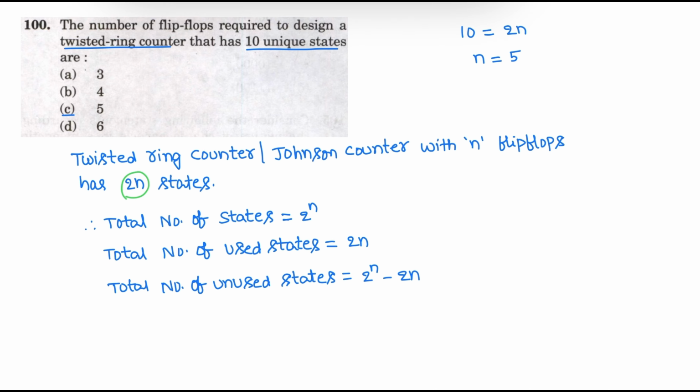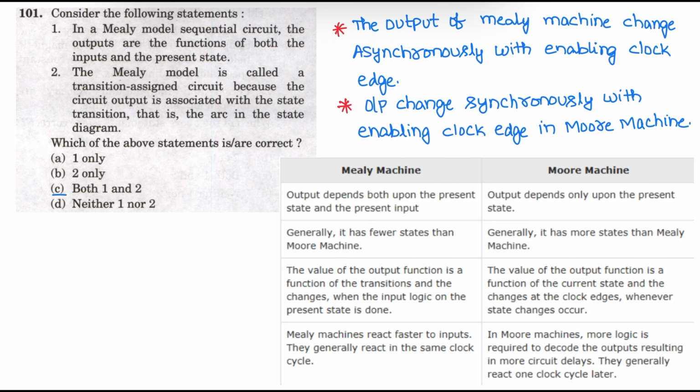So total number of states for a ring counter is 2 power n and the number of used states are 2n. Total number of unused states are 2 power n minus 2n. So here the correct answer is: the number of flip-flops required to design a twisted ring counter or a Johnson counter having 10 states is 5. Correct answer is option C. Next question.